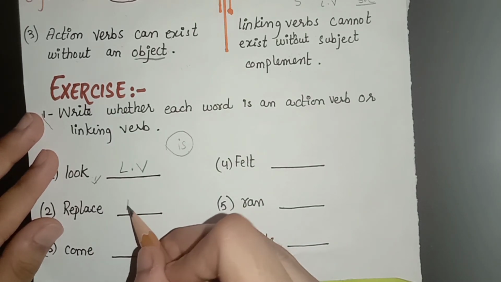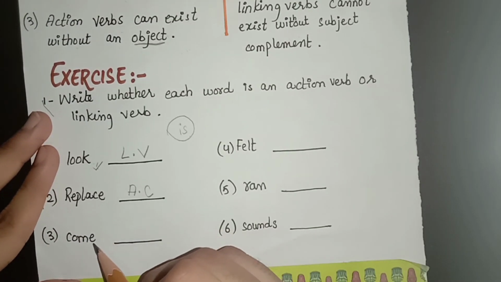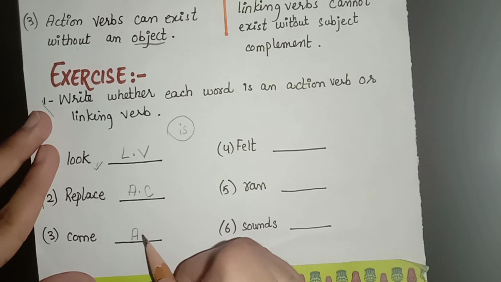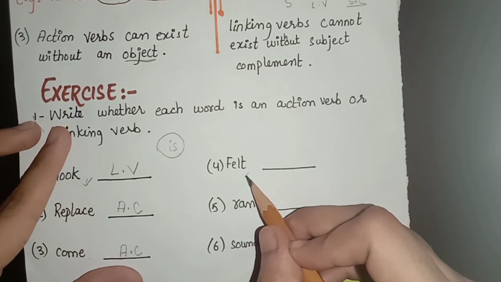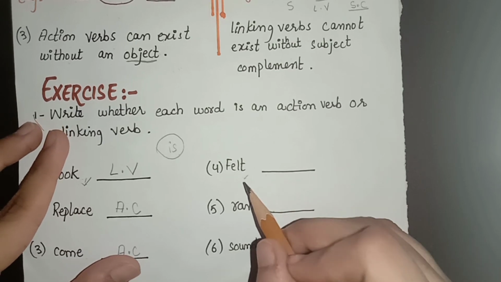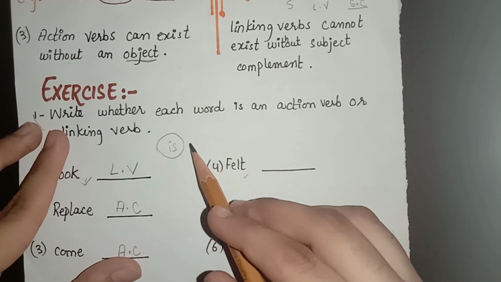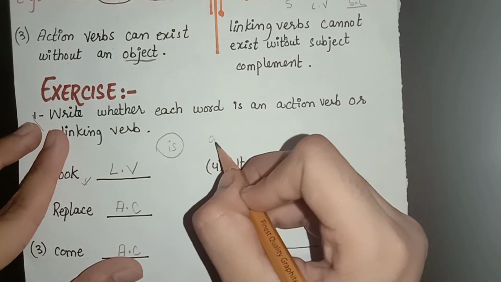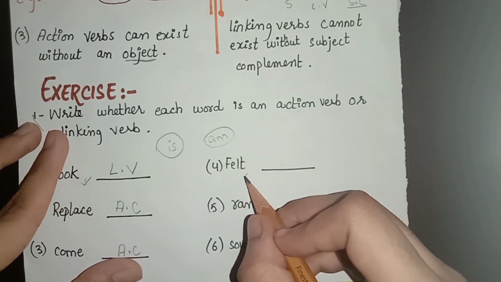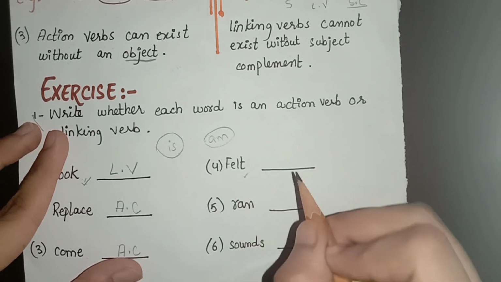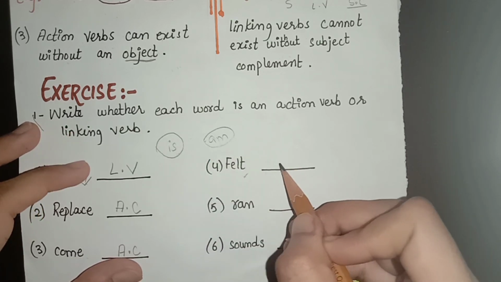Replace is an action verb. We are replacing something with someone. Come is an action verb. Felt, if we use it in a sentence, let's use felt in a sentence and see. I felt heartbroken. So we can change the word felt into the linking word am. So the sentence will change into I am heartbroken. So if it can change into any of the linking verbs, this is a linking verb.